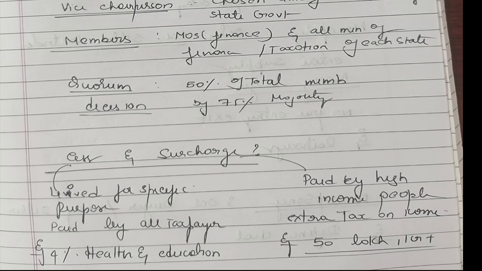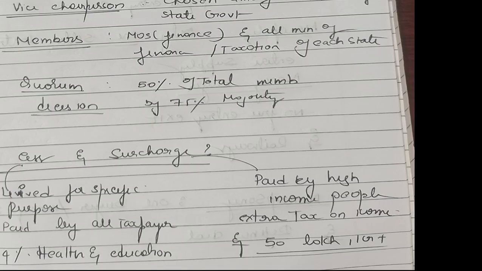So cess is levied for a specific purpose and paid by all taxpayers, such as 4% on health and education, and surcharge is for those who earn more than 50 lakhs.